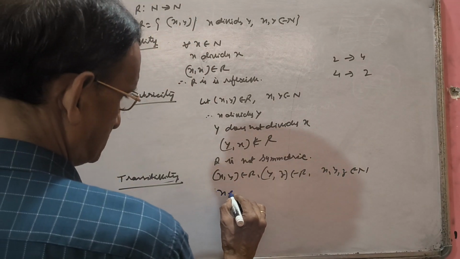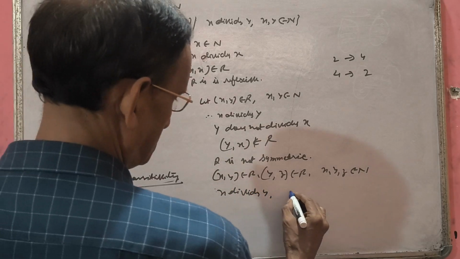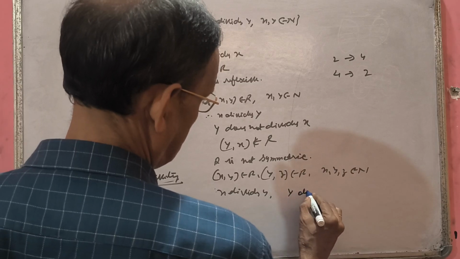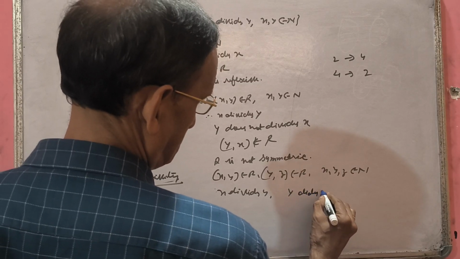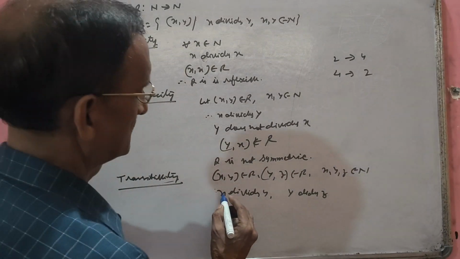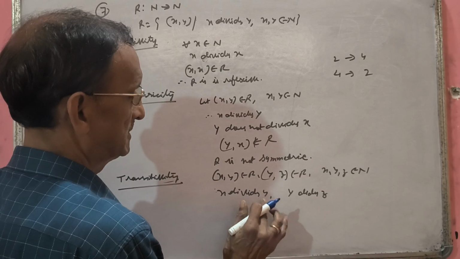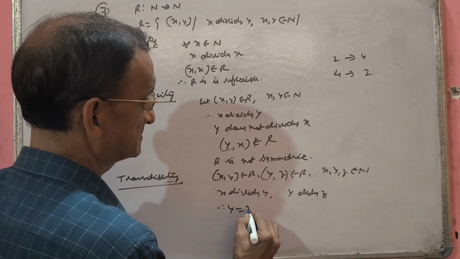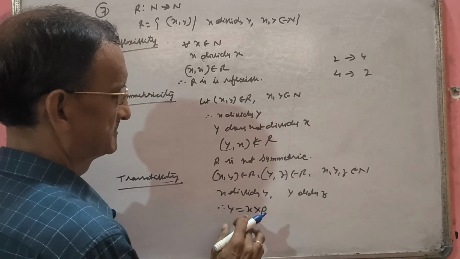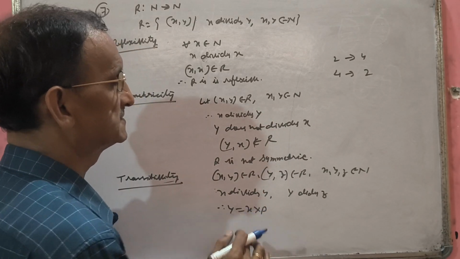So x divides y and y divides z. On what condition will x divide y? If y equals x into something. 3 divides 6 means 6 is 3 into something.